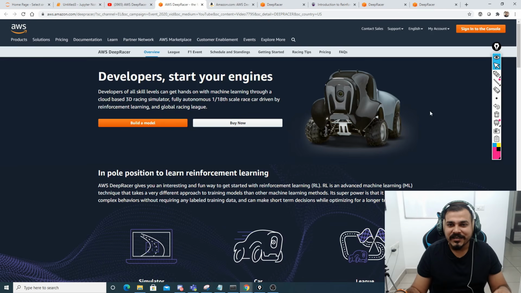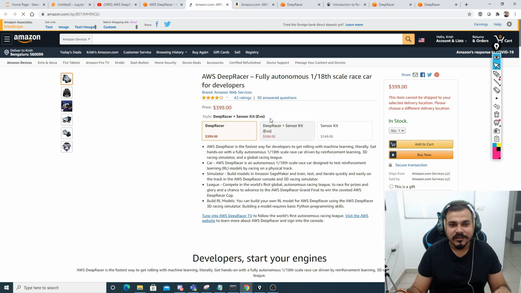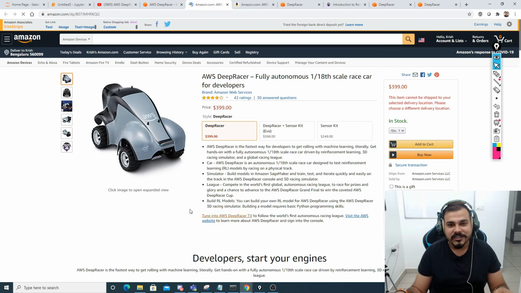They have also created this specific car. You can also buy this car. If I go inside this site, you can buy it specifically for the India region. It is not available right now, but if you are from the US, you'll be able to buy this car, and you'll be able to automate this, or you can do your own model training inside this. Okay, and it is pretty interesting. I'll just go through that.